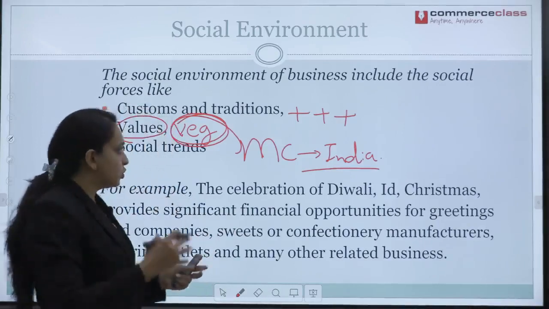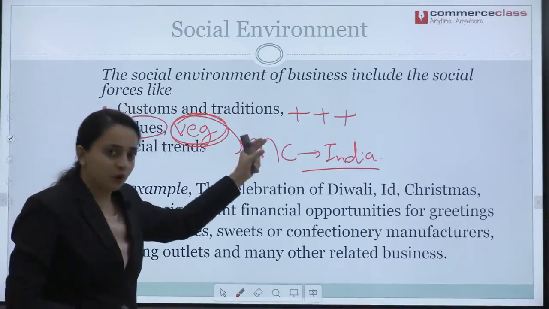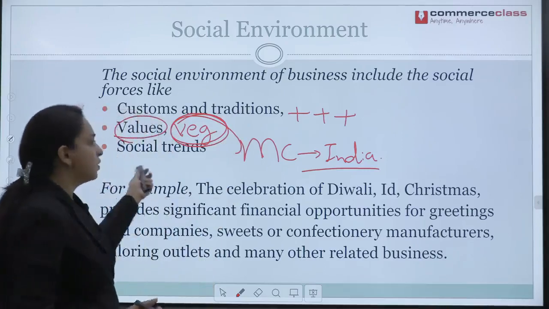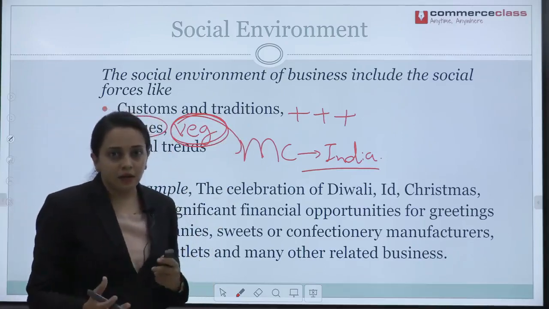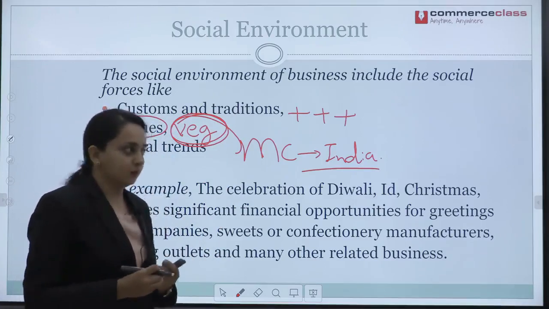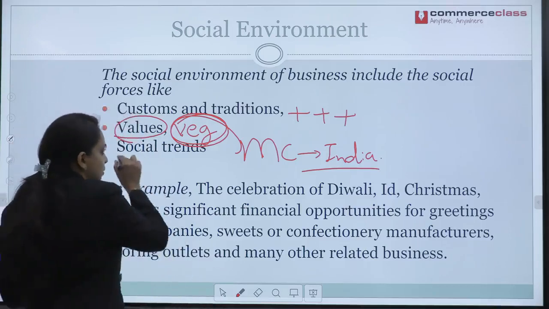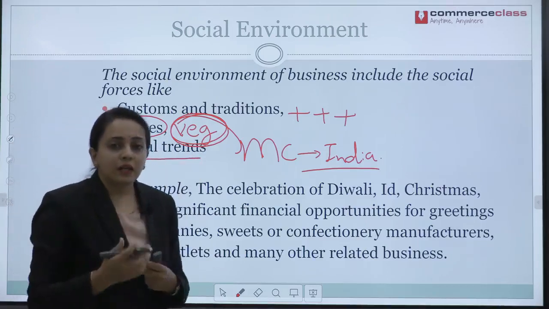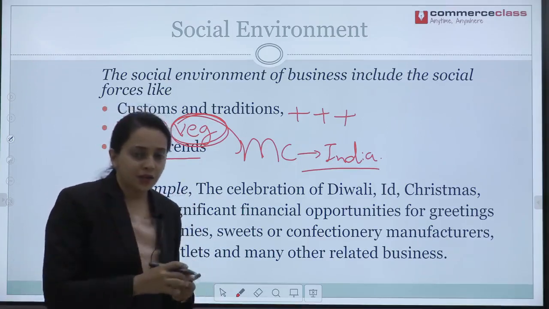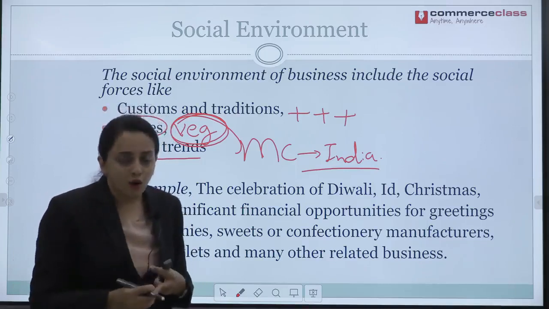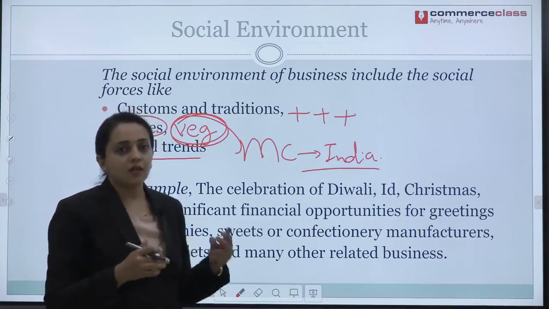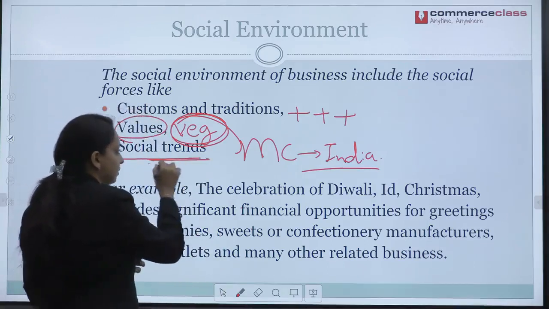Okay. So, this in short, what I want to say is social environment will also affect the business. Next, we will go to social trends. What is the current trend here in India or anywhere across the world? It is fitness and health. So, when we have such social trends, it will lead to increase in number of gyms across the nation, as well as increase in consumption of organic products and health supplements. Yes. So, these are the sectors which are benefiting from social trends.